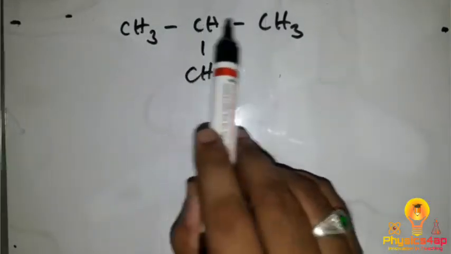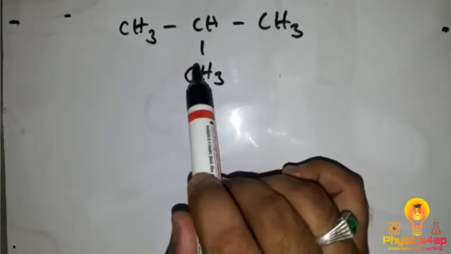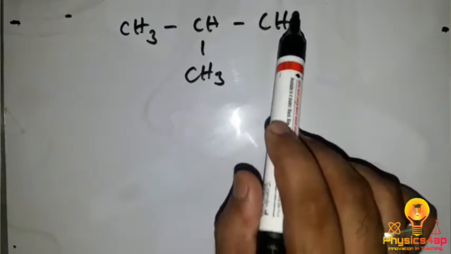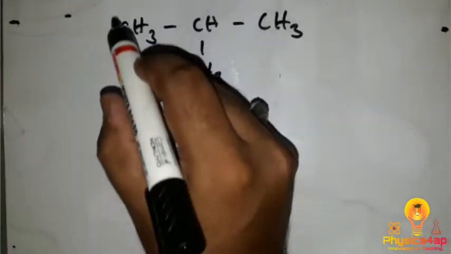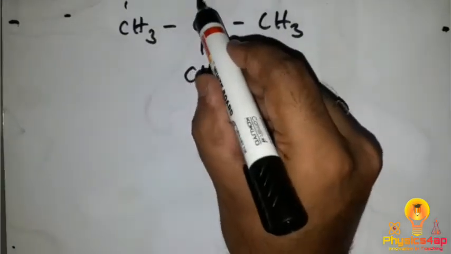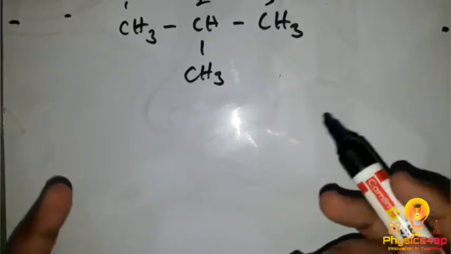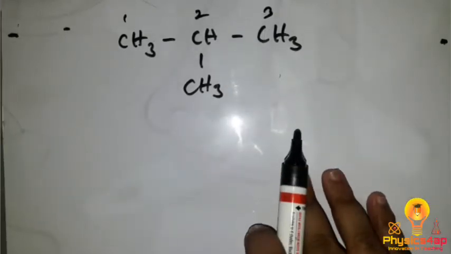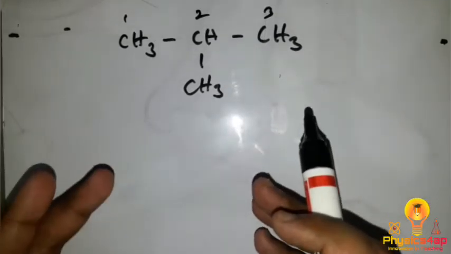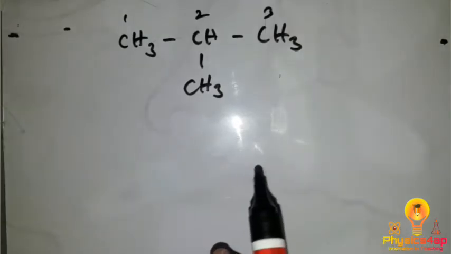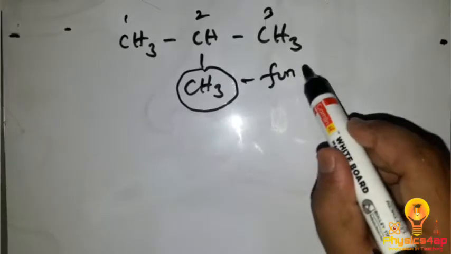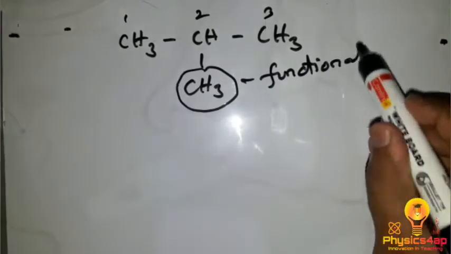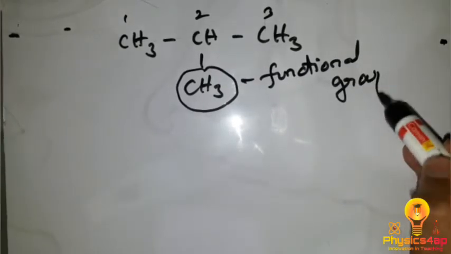That is 1 2 3, 1 2 3, 1 2 3. Wherever you go, you get the same compound as 1 2 3. So all are the same. And this is considered as the functional group over here.